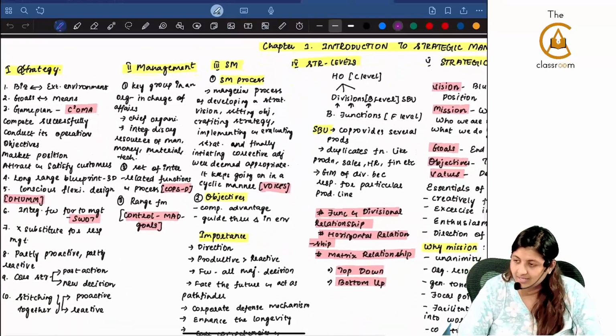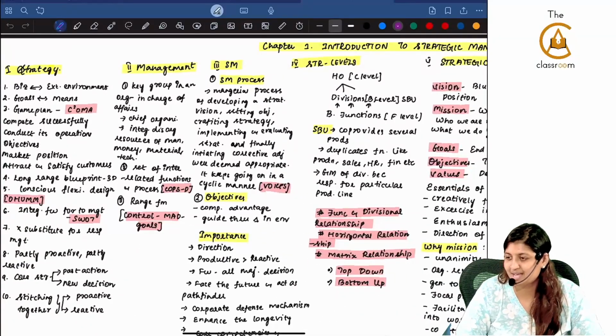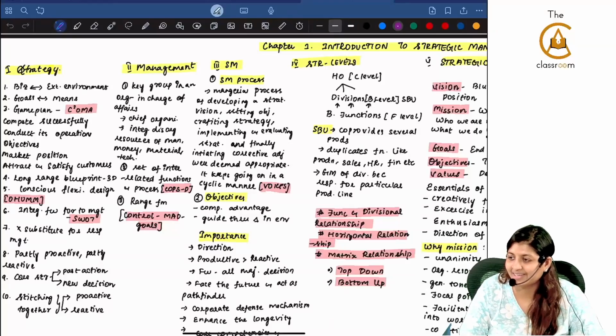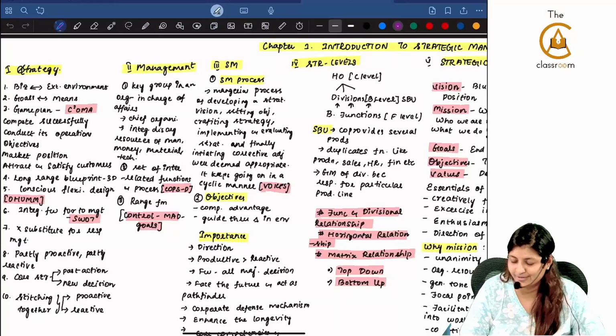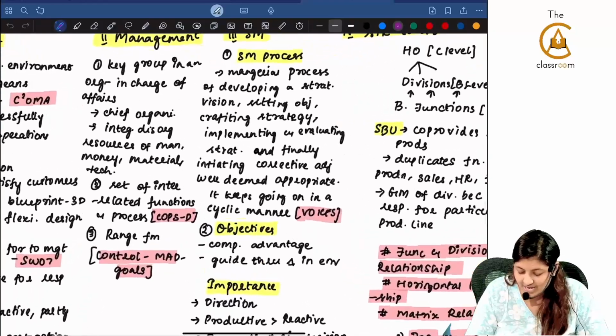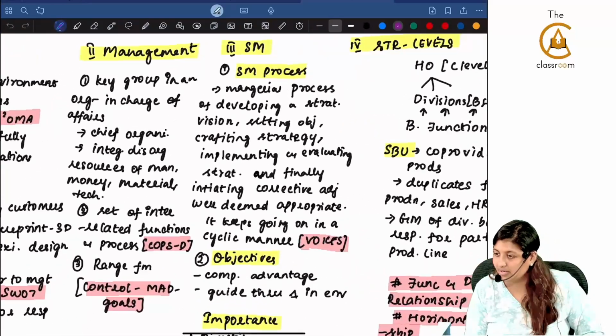We actually started our concept revision with this chapter only, where you kept repeating it again and again and again. Yes, sir? We saw this chapter itself for 3 hours. The first time when we did the concept revision. 3 hours. Now, let's start off with what is management, because that's the order we did also.